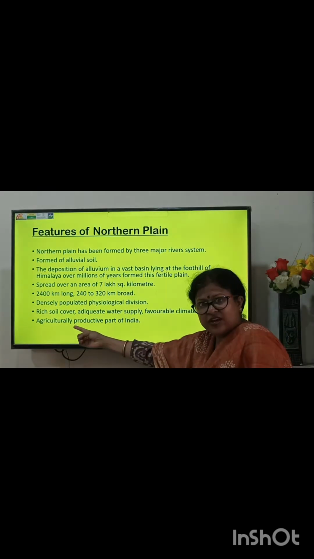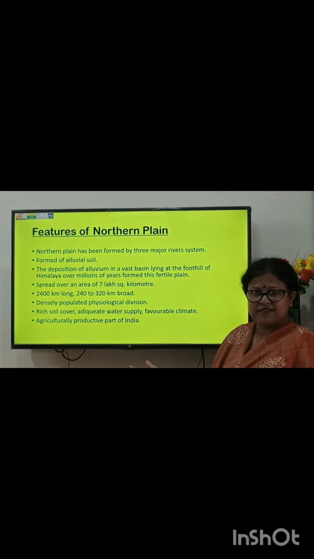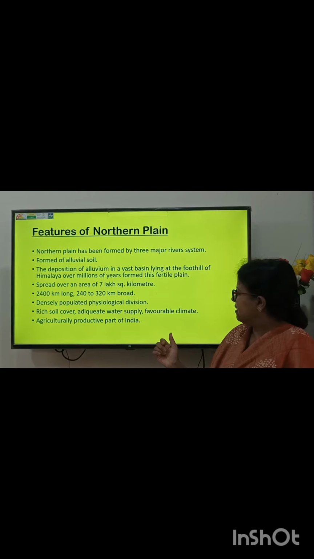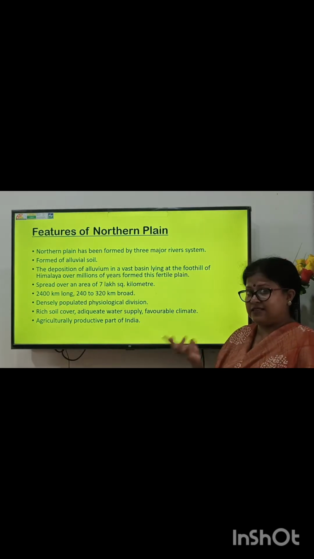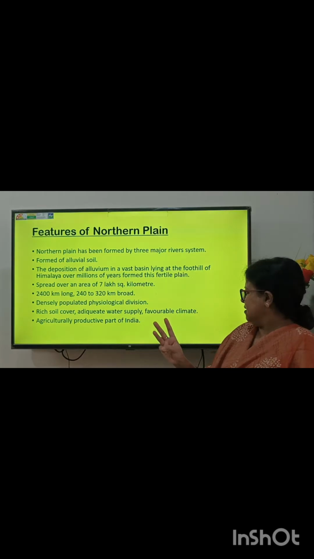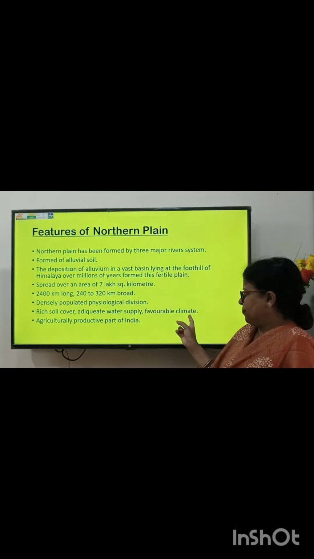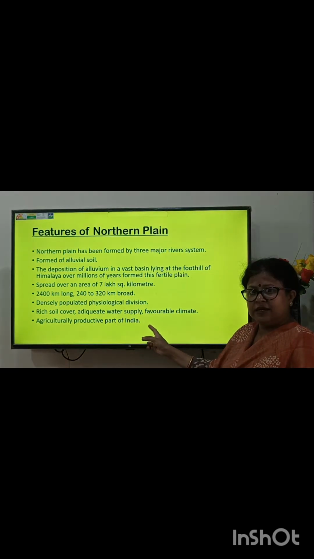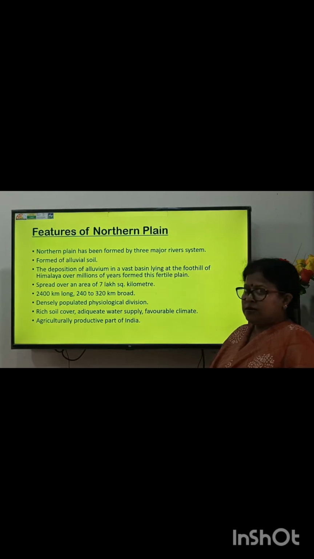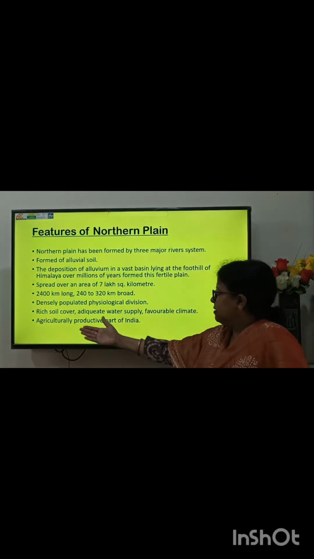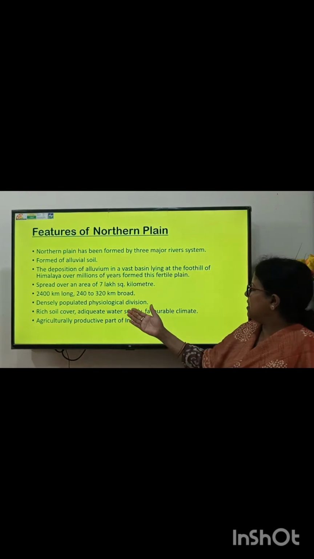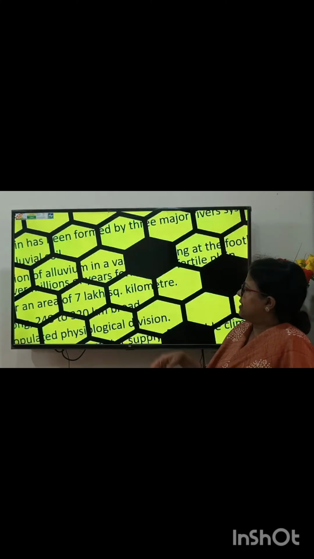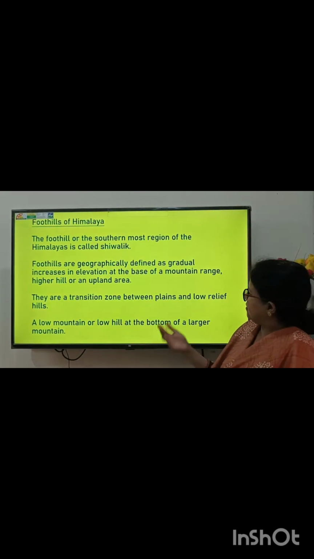Because of the rich soil cover, alluvial soil, the best soil brought by the rivers. Then adequate water supply. Three rivers are flowing here: Indus, Ganga, Brahmaputra. Favorable climate. It is the agriculturally productive part of India. Production is very high also. Climate is suitable, enough water supply, rich soil cover. That's why this northern plain is densely populated.